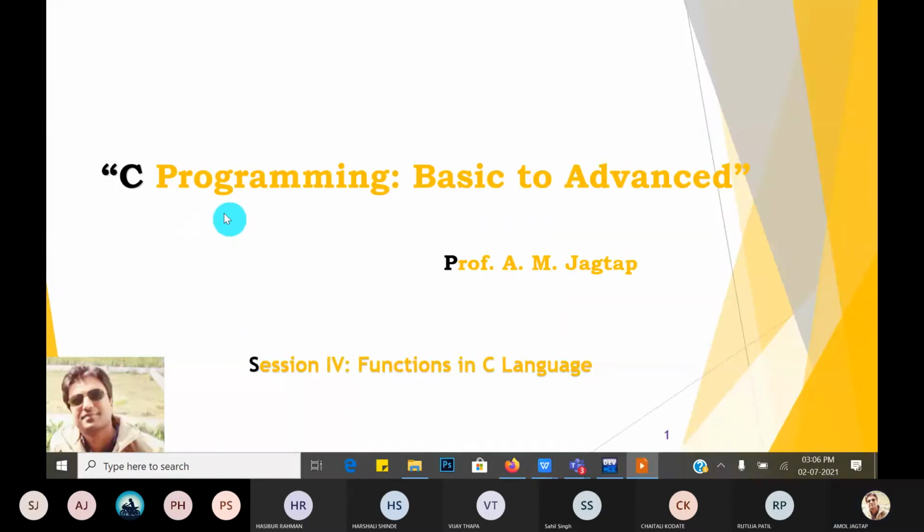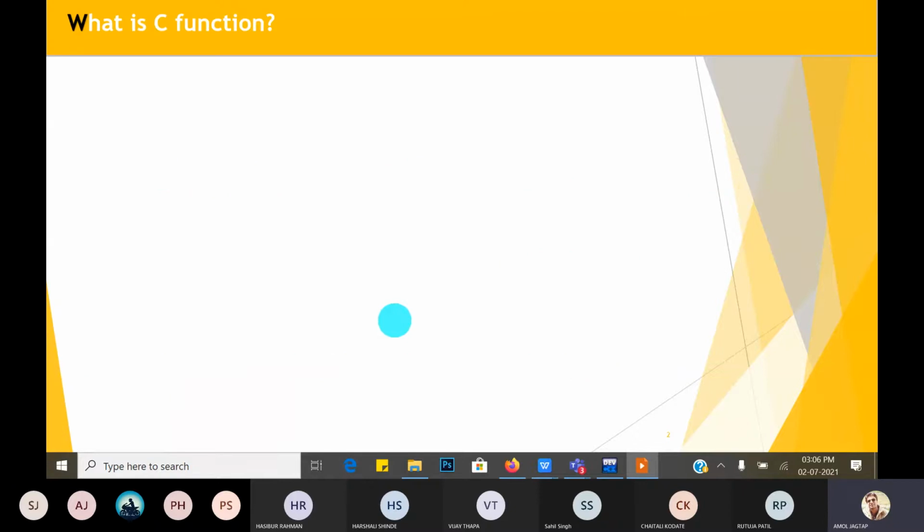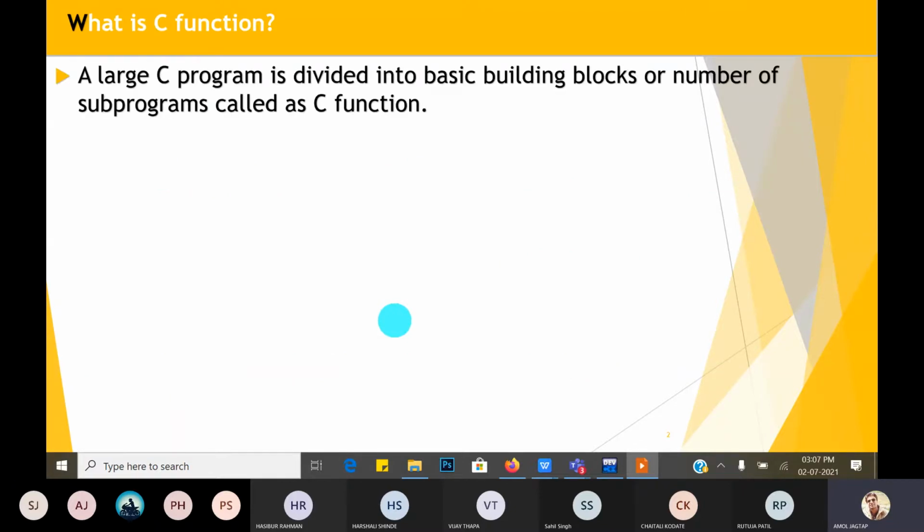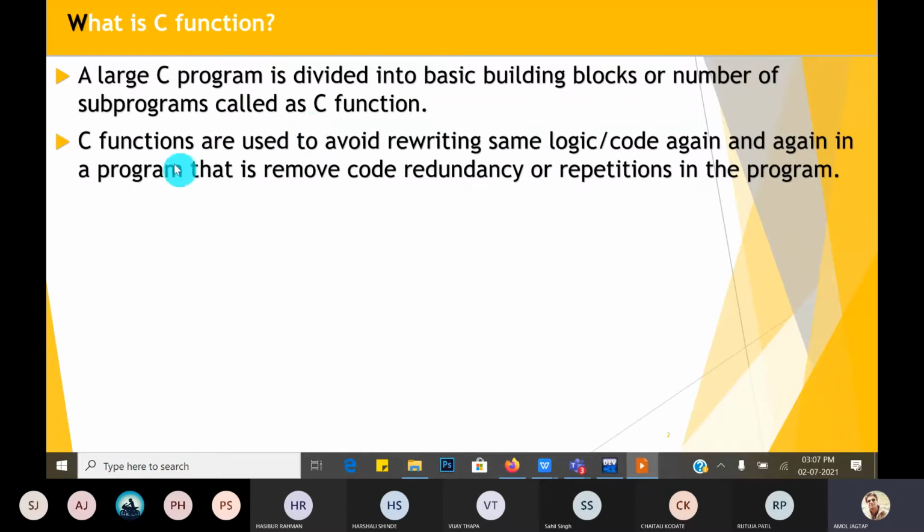This is the fourth session based on the functions in C language. So basically, what are functions? In a program, we have to divide our large program into basic building blocks or a number of subprograms called functions. What is the use of a function? Functions are used to avoid the same code or logic again and again. That means you remove code redundancy or repetition from the program, as well as provide code reusability.